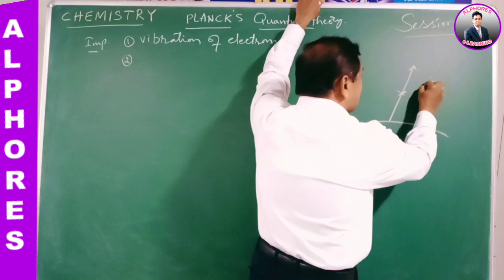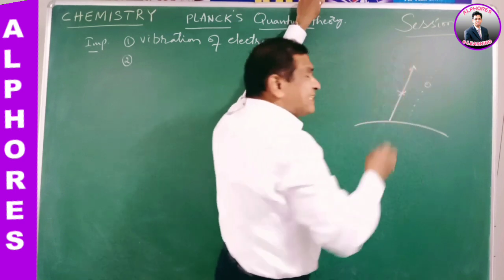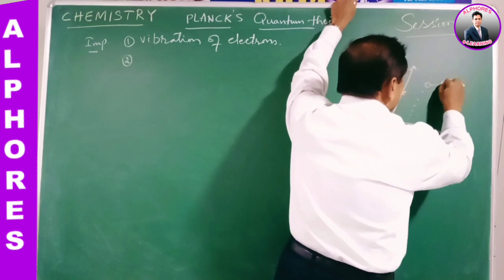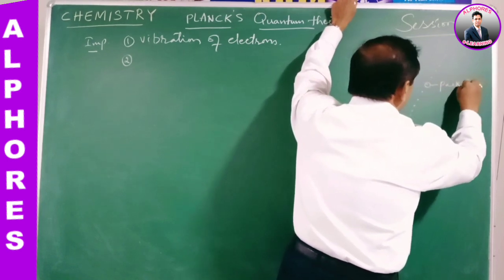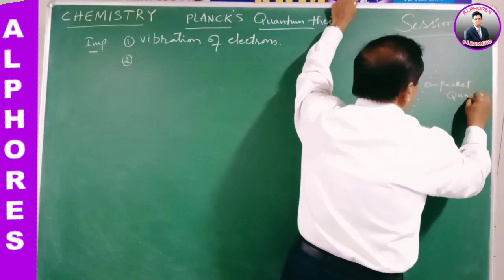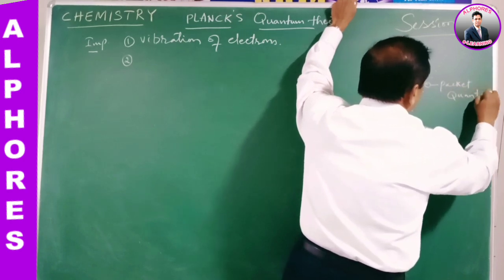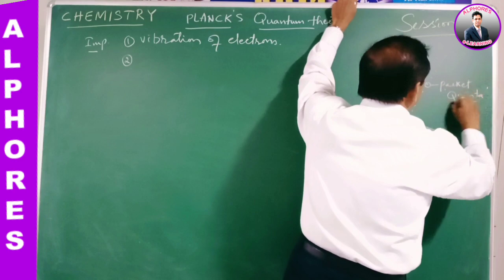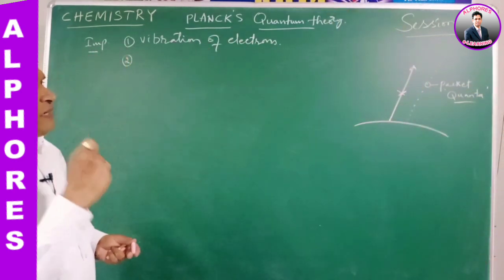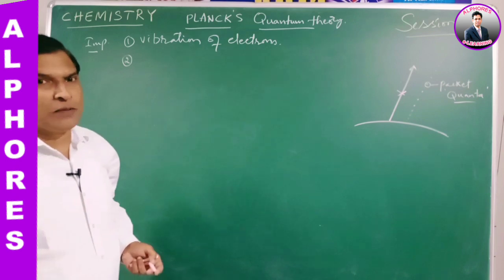So each discrete packet form energy is called quanta, or you can call it quantum. The discrete packet form energy is called quanta or quantum energy.